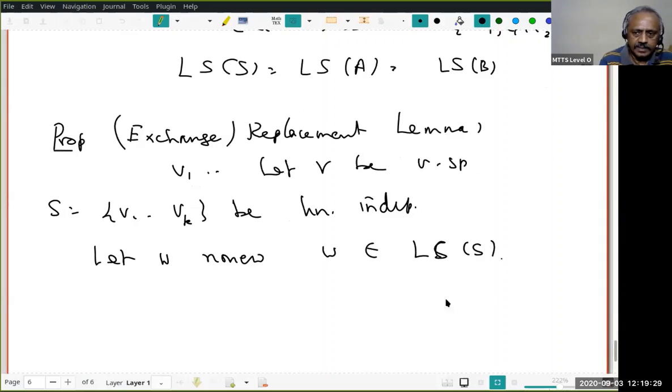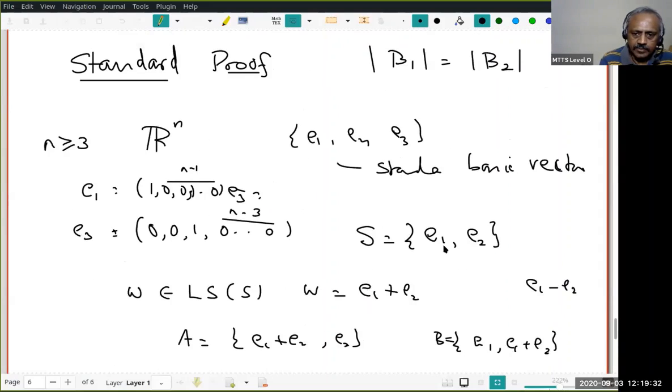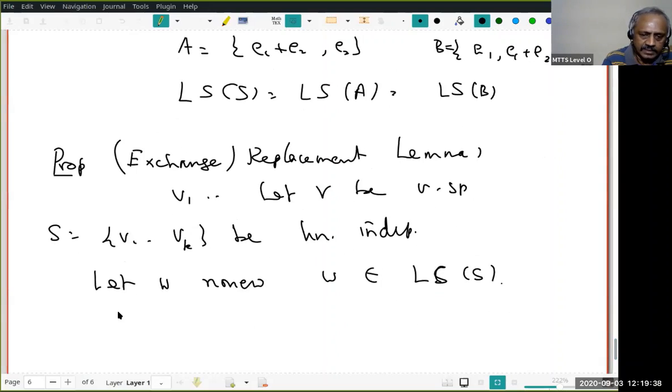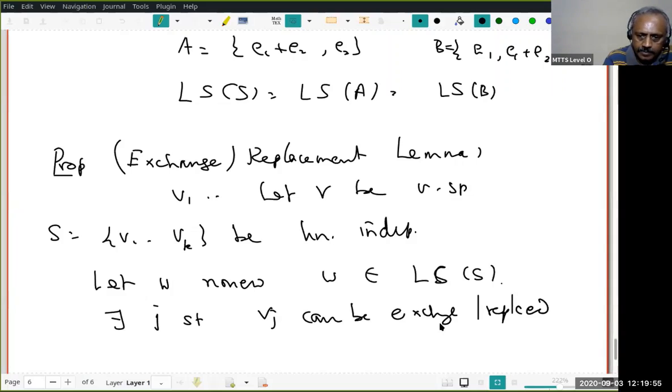You understood that? Here what did you do? V1, V2 is E1, E2, and W was E1 plus E2, and W is non-zero. Then what I want to say is there exists J so that Vj can be exchanged or replaced by W. What does that mean?